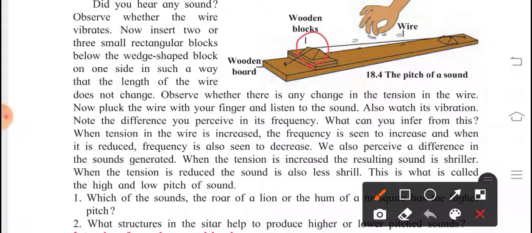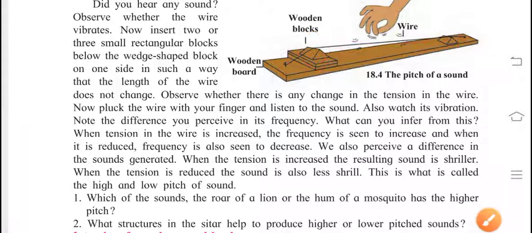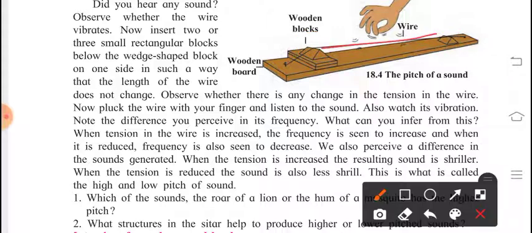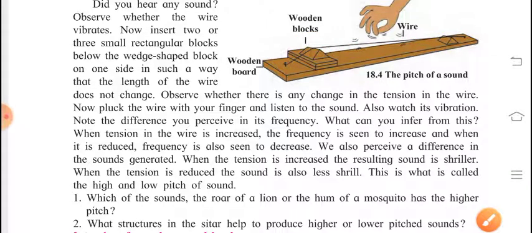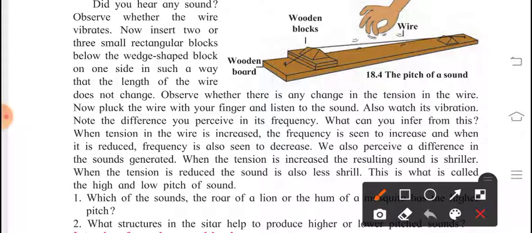If you adjust these wooden blocks, the tension in this wire changes, and when you pluck this wire, a lot of vibrations are created. So we can say the frequency is much higher as compared to the previous one. We also perceive a difference in the sound generated. When tension is increased, the resulting sound is shriller. When tension is reduced, the sound is less shrill.